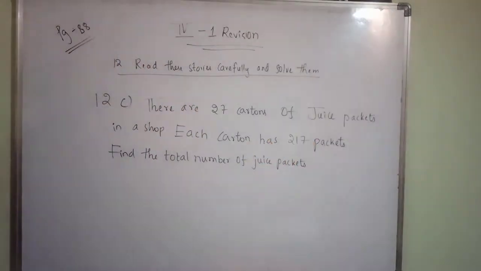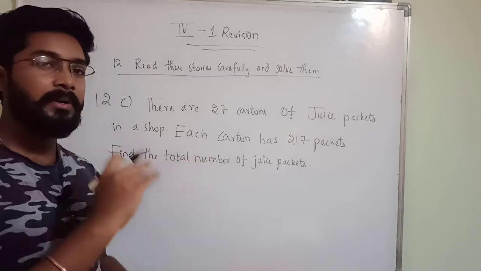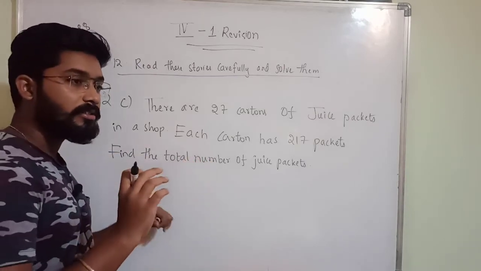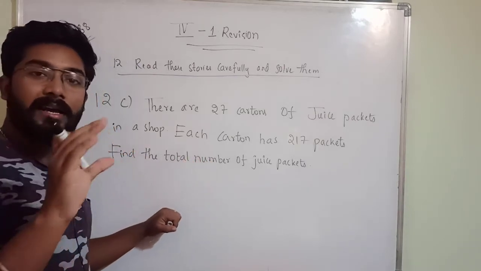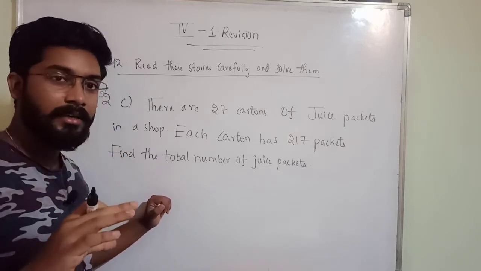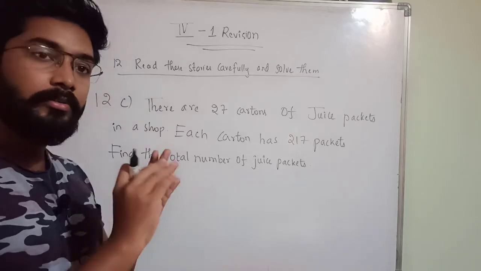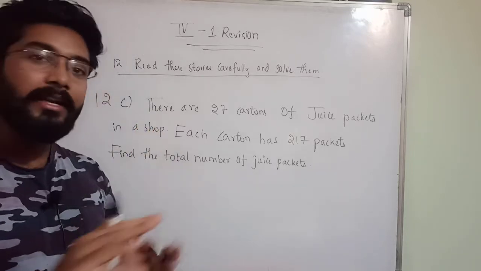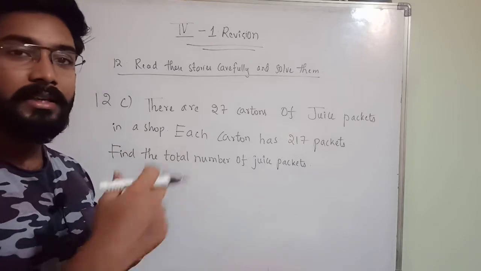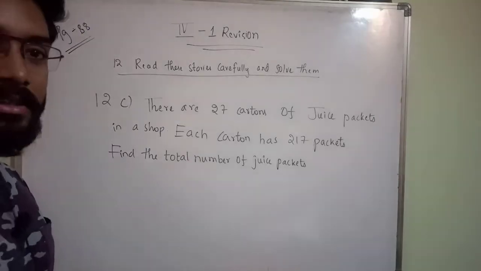Okay, so there is a similarity between this question and the previous question. In the previous question, what he asked, a book has 345 pages and 19 books are there, like that. So how many pages are there in all these books? You want how many pages are there in 19 books? So we multiplied 345 into 19, you got 6555 pages.